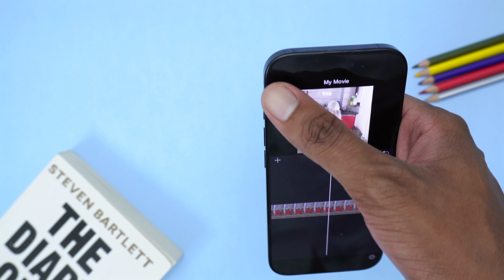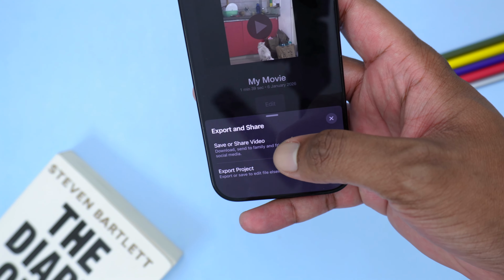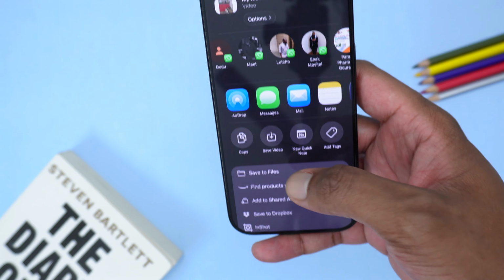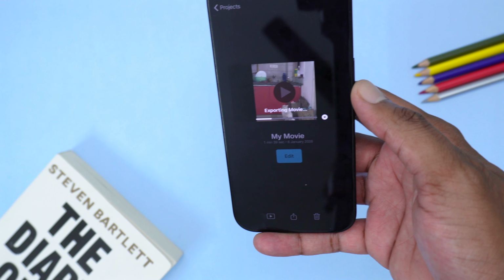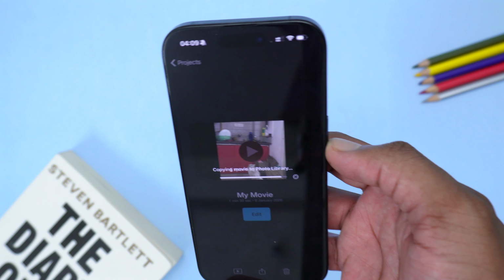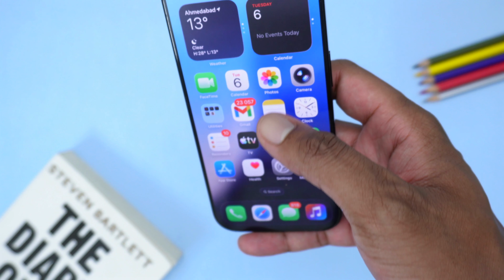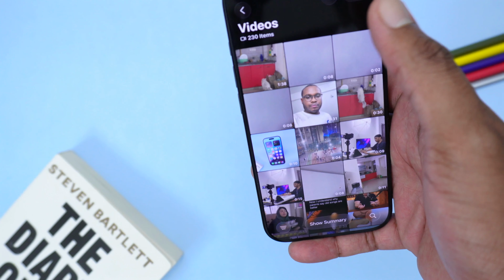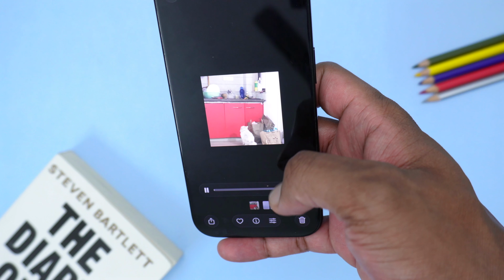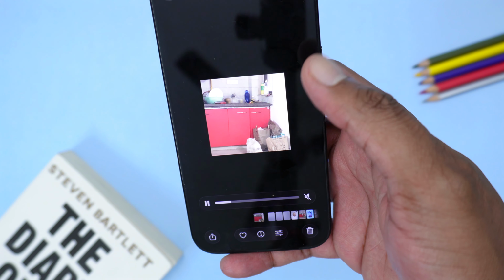So once this is done, simply tap on done and then simply tap here on export and then save and share the video and then simply tap on save to files, or you can simply save the video to your gallery and this video will be exported and will be saved into your photos gallery here on your iPhone. Next up, you just need to open up photos real quick in here and you'll be able to see that specific video right here. As you can see, already edited and he's jumping in a very slow speed right there.